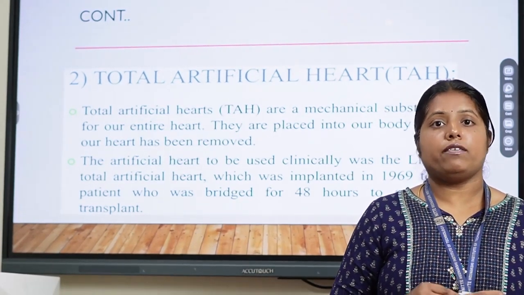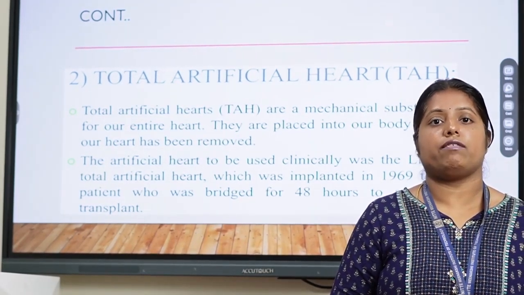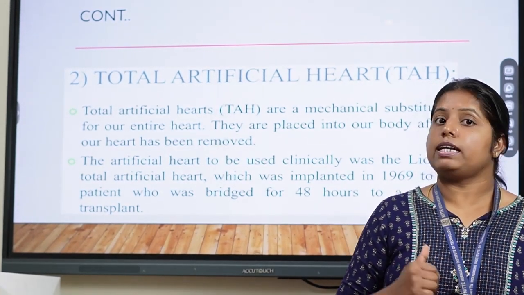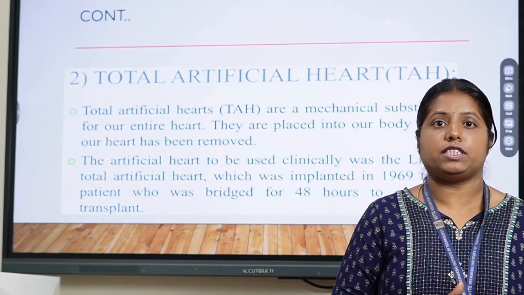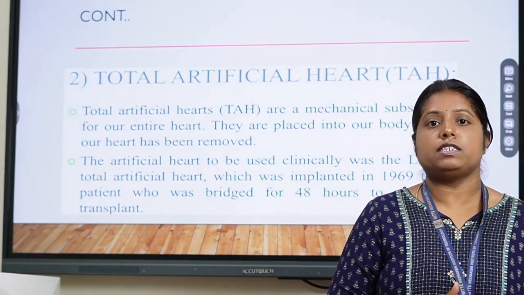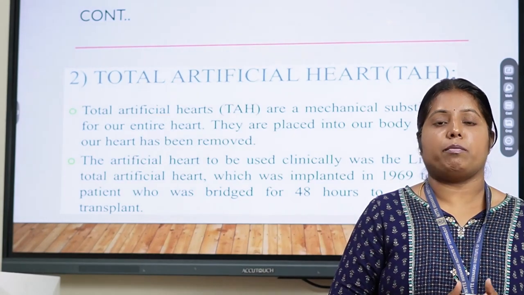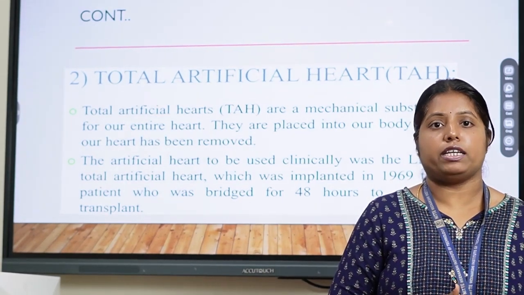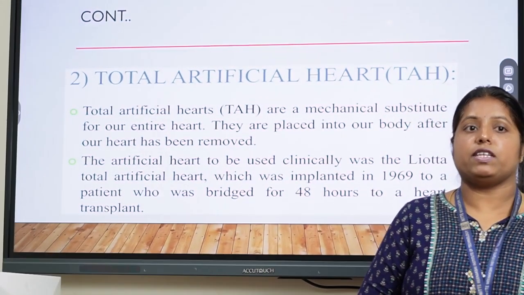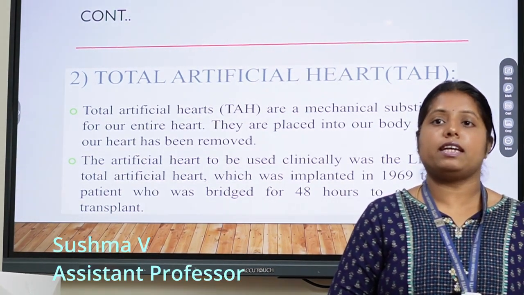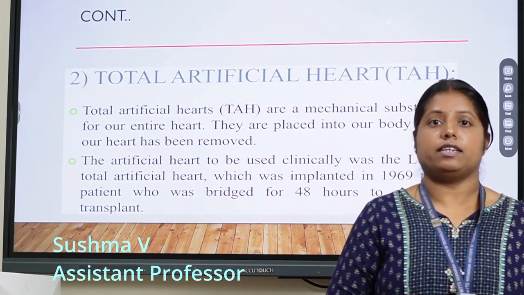At that time, if there is no donor and there is a possibility of patient survival, we refer for the total artificial heart, with the help of which we can make the patient live for exactly a period of 1 year. Within that period we can search for a donor and then the transplantation of the heart can be done. Thank you.